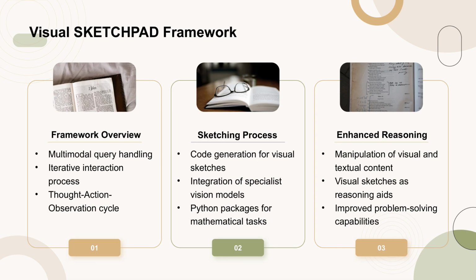The Visual Sketchpad framework is designed to enable multimodal language models to draw sketches as intermediate reasoning steps. This framework operates through an iterative interaction process, where the model generates thoughts, executes actions, and observes results to gather information needed to answer multimodal queries. The core of the sketching process involves code generation, which synthesizes programs to create visual sketches using specialist vision models and Python packages. This approach allows the model to manipulate both visual and textual content, enhancing its problem-solving capabilities by using visual sketches as aids in the reasoning process.